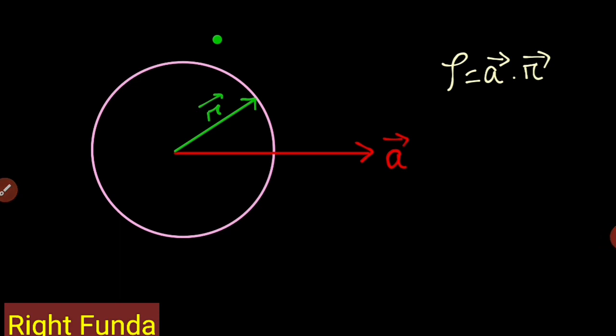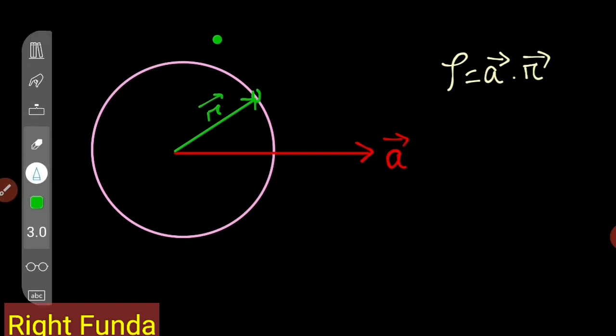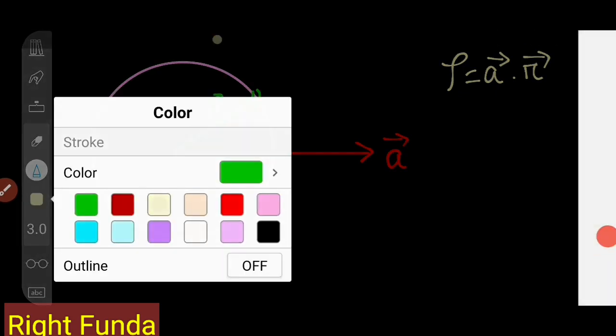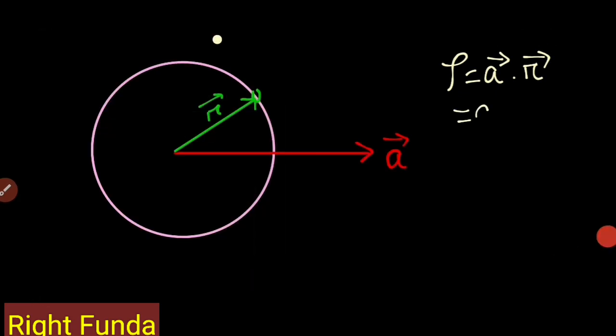And r is the position vector. I consider this point, where I want to calculate the charge density. Then I know that sigma is equal to A dot r, so I can write this equal to A r cos theta, where theta is the angle between A vector and r vector. This is my angle here. If I put the values of A and r, the magnitudes, they are constants, and put a theta value, I can get the charge density everywhere.